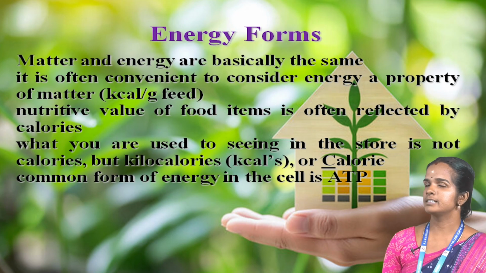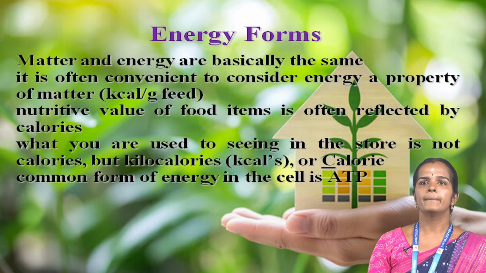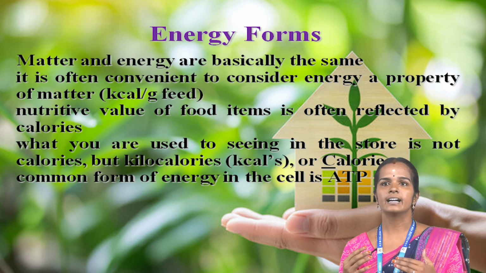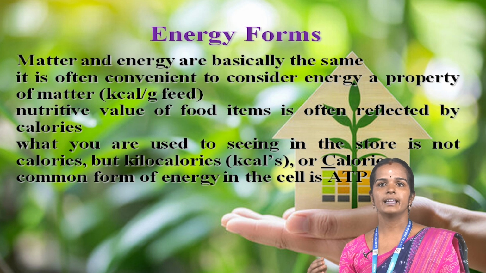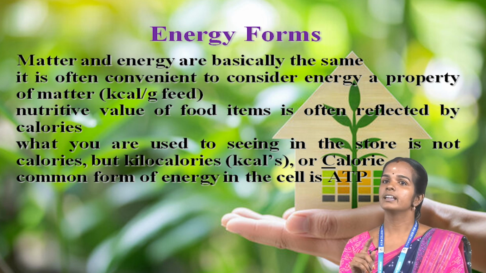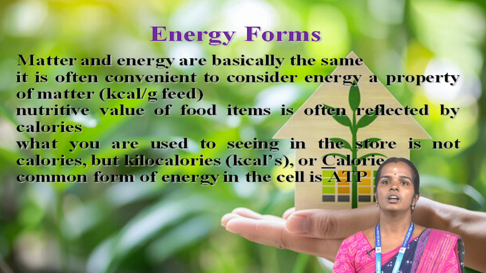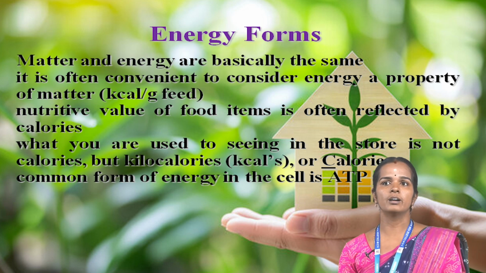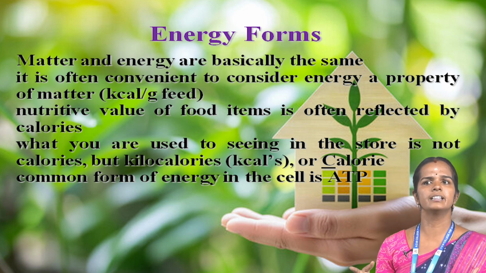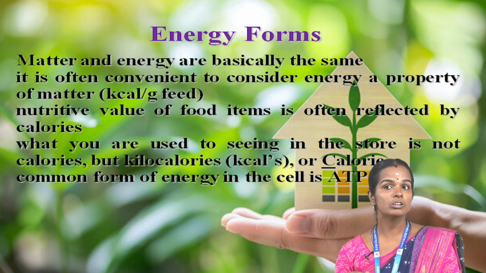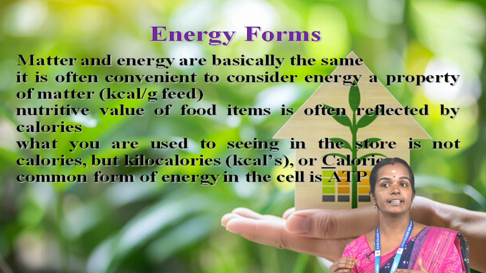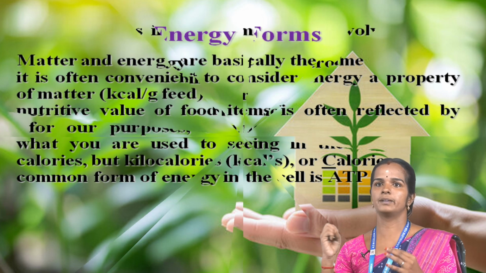Energy form. This is the main important point. Matter and energy are basically the same. It is often convenient to consider energy a property of matter. The SI unit is kilocalories per gram of feed. Nutritive value of a food item is often measured by calories. What you are used to seeing in the source is not calories but kilocalories. The common form of energy in the cell is ATP, adenosine triphosphate.